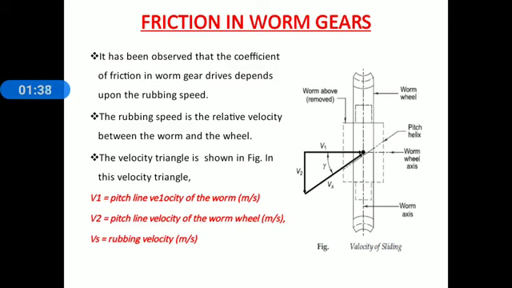Now observe the sketch in the figure. There is a velocity triangle. In the velocity triangle, V1 is the pitch line velocity of a worm in meter per second, V2 is the pitch line velocity of a worm wheel in meter per second, and Vs is the rubbing velocity in meter per second.